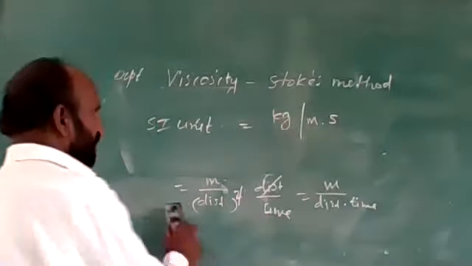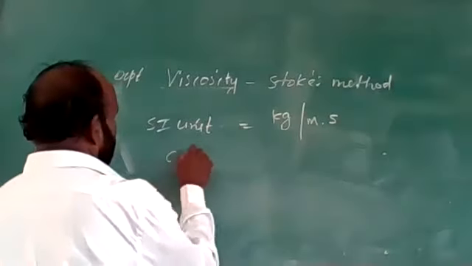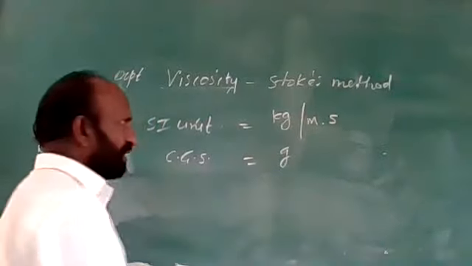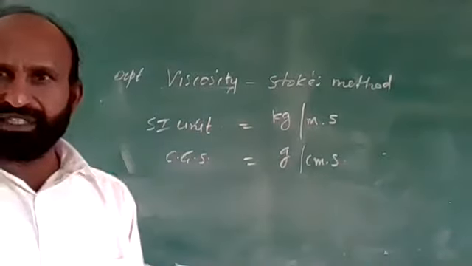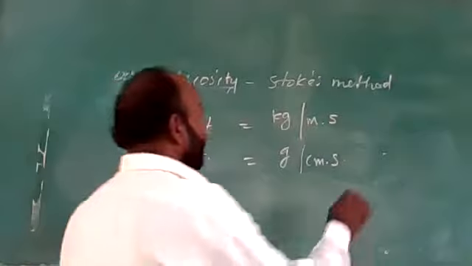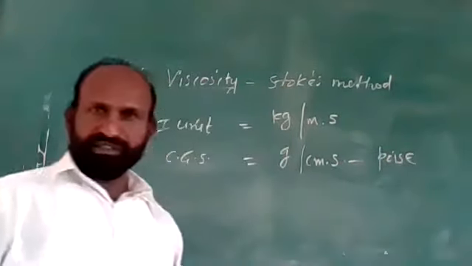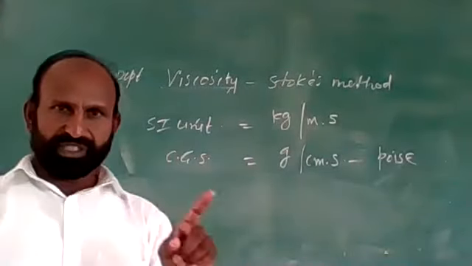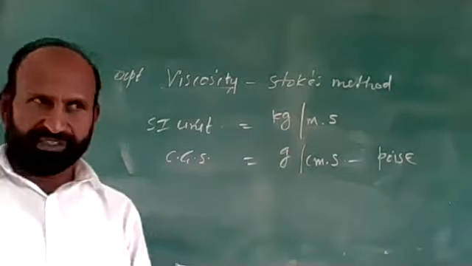Then the CGS unit: kilogram becomes gram, meter becomes centimeter, so gram per centimeter second. This is the CGS unit of viscosity, also called poise. So these are the units of viscosity.